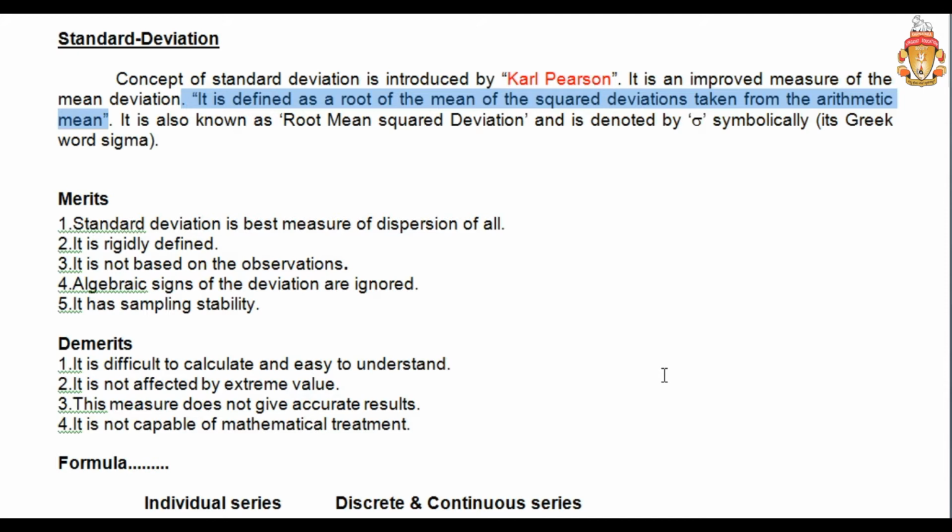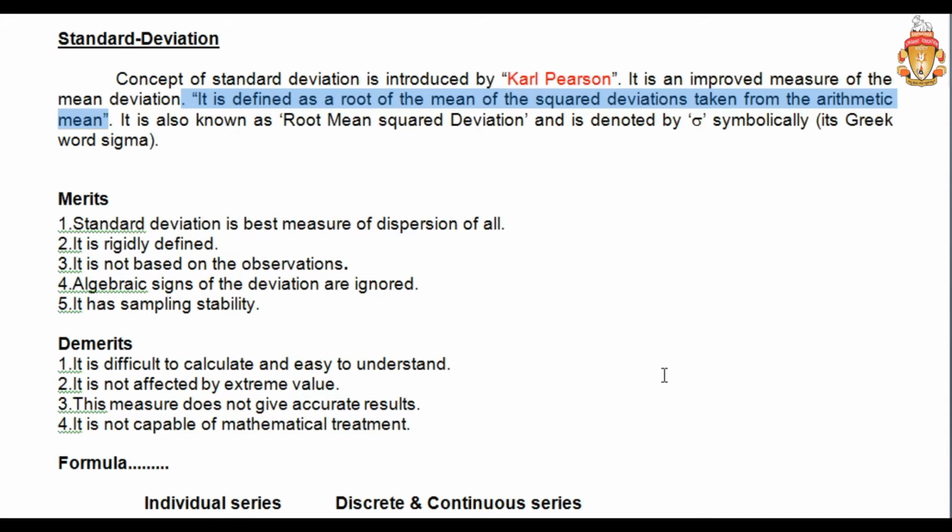If they ask you in an exam, all you need to write is this formula. What is standard deviation? It is the root of the mean of the squared deviations taken from the arithmetic mean. That you have to write.